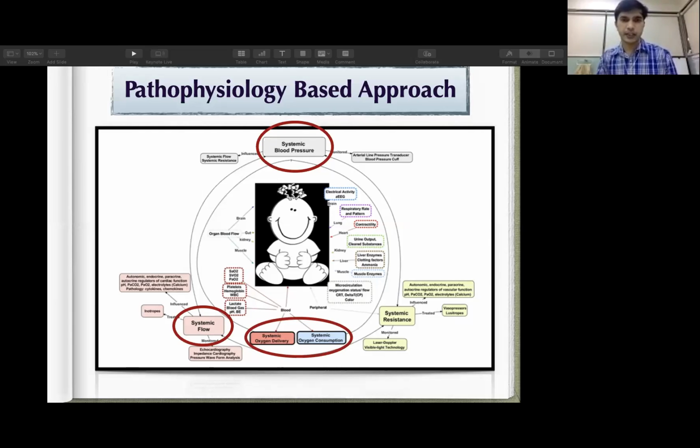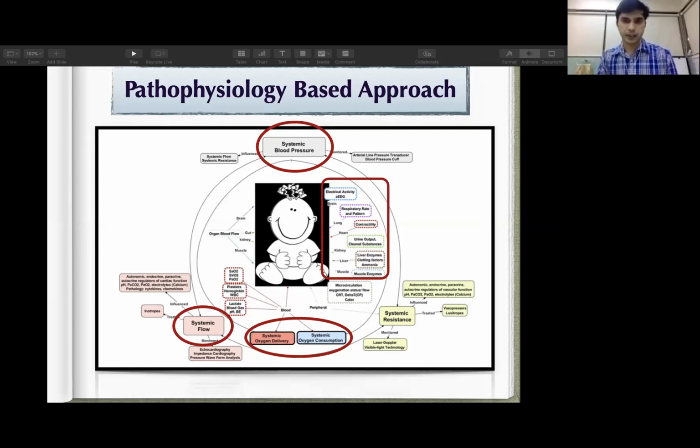Systemic oxygen delivery and systemic oxygen consumption at the tissue level can be detected by measuring lactate, blood gas, measuring hemoglobin level, measuring your mixed venous oxygen saturation with the help of NIRS. So all these other techniques can give an idea about your systemic oxygen delivery and systemic oxygen consumption.